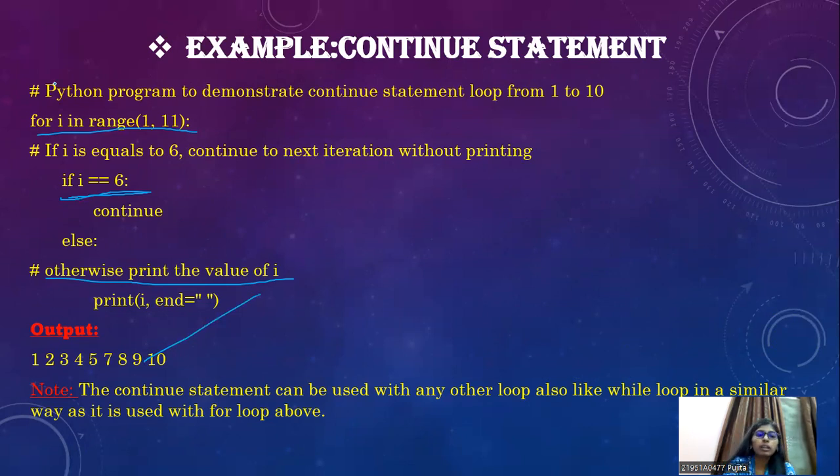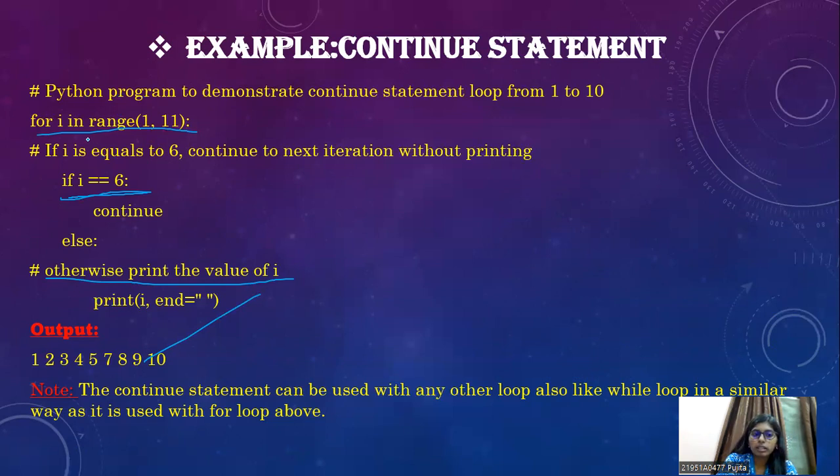But you already got i equal to 6, so you just do not include 6 over here in the input. So here the note is that the continue statement can be used with any other loop, also like a while loop, in a similar way as it is used with the for loop above. Like here it is used with for i in range(1, 11).